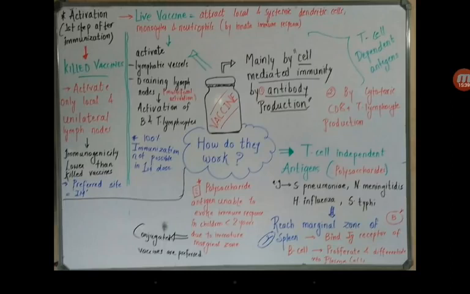So polysaccharide vaccines are not to be given in children below 2 years. So what to do in such cases? In such cases, we conjugate the polysaccharide vaccines and we inject the conjugated form of the vaccines, because as we saw, the polysaccharide antigens were Streptococcus pneumoniae and Neisseria meningitidis, right? All these bacteria are most prone to cause infection in neonates and children less than 2 years. So it is important that we conjugate them and give the vaccines. So this was all about how the vaccines work.